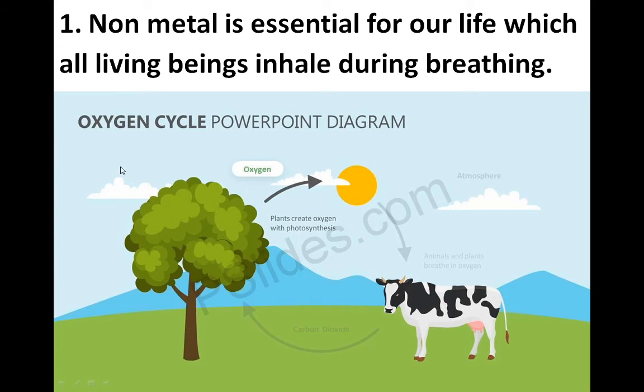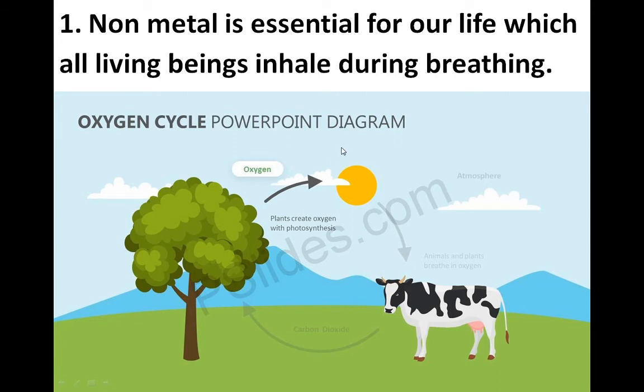The plant has leaves, and on these leaves there is a part which we call stomata. Through these stomata the oxygen is liberated outside the leaf, and this oxygen enters the atmosphere. Through the atmosphere we inhale this oxygen, and we exhale carbon dioxide, which the plants take again and process by photosynthesis to make their food, which we and other animals utilize.